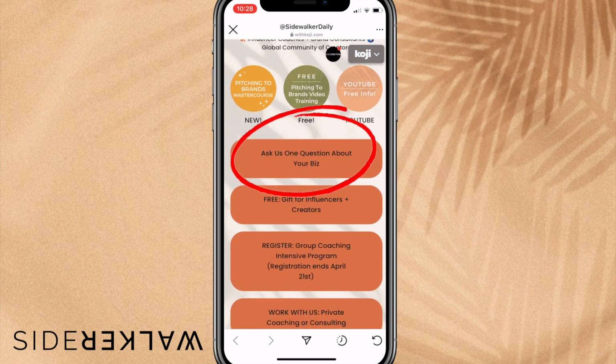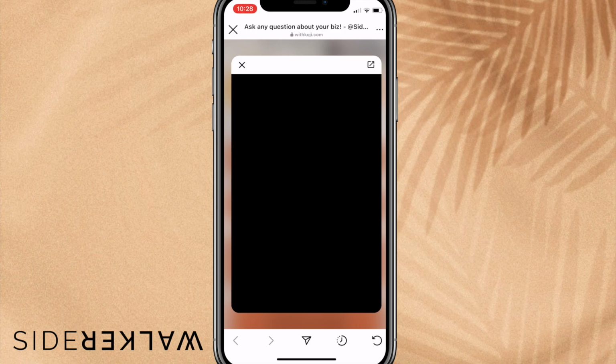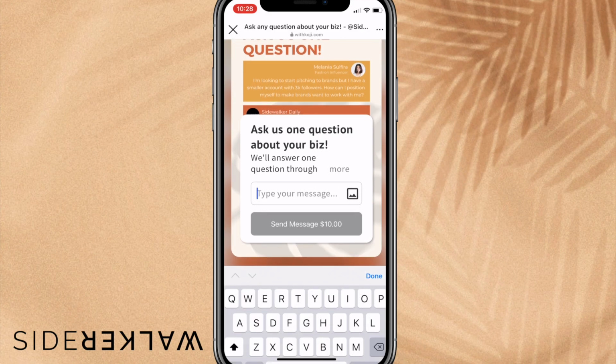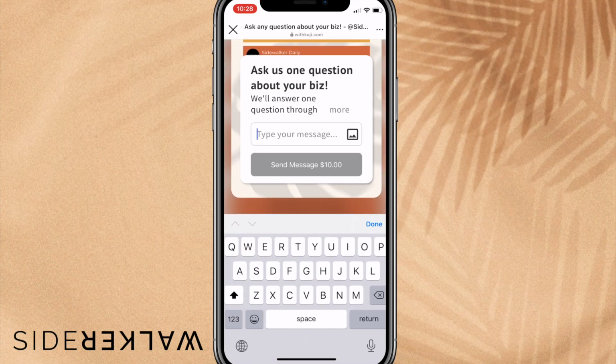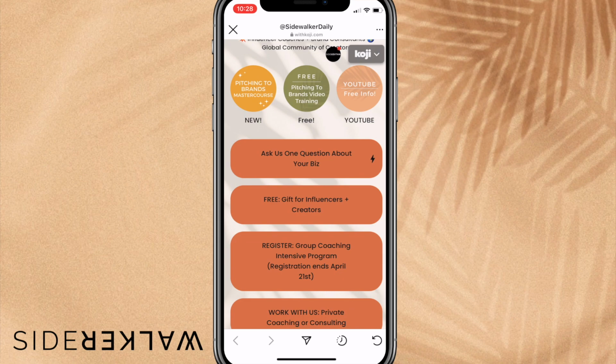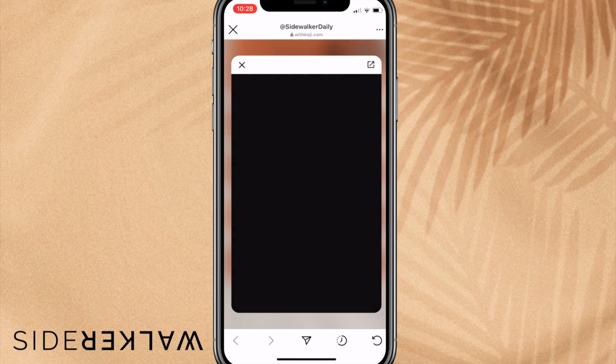We give the option, ask us one question about your biz. And this is how we're monetizing using Koji, right? So in order to ask us one question, it's $10, right? So the user, our fan will go in here, ask the question and hit send message. But this whole transaction happens within Koji. You don't have to send them somewhere else. So it makes it really, really easy to monetize. And you'll see this with our different Kojis that we have as well.